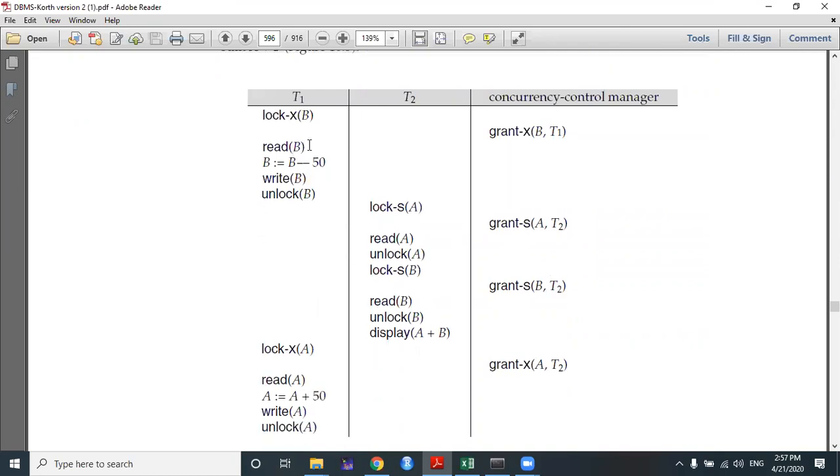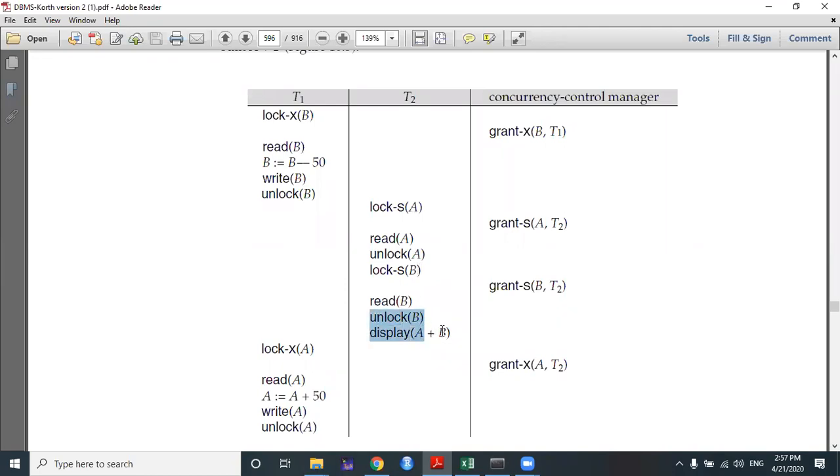So before the transaction, the total value of A plus B is equal to 300, because A is 200 and B is 100. Now 50 has been subtracted, so the value of B is 50: 100 minus 50 is 50. A has 200. Now A has been read. What value does A have? 200. Read and unlock. Okay, B has been read. What value does B have right now? 50, not 100. So A is 200 and B is 50.